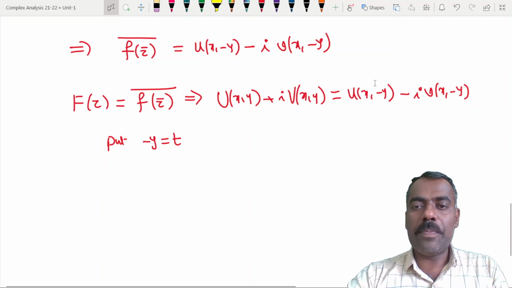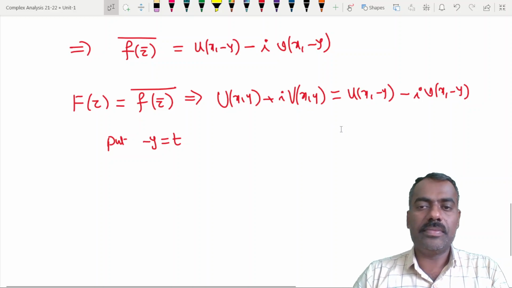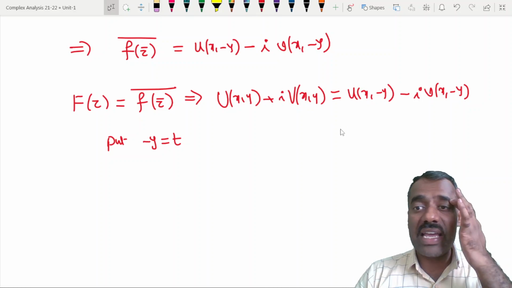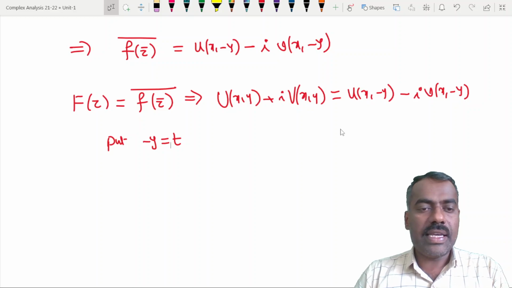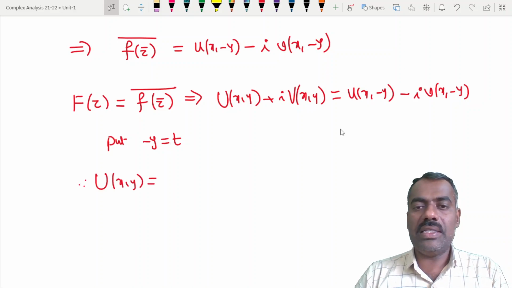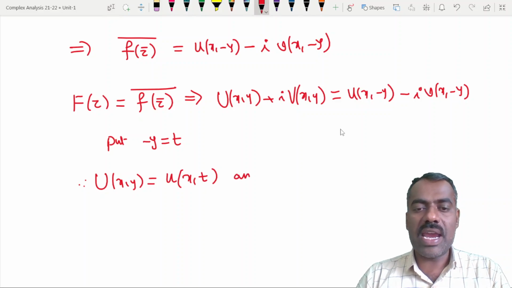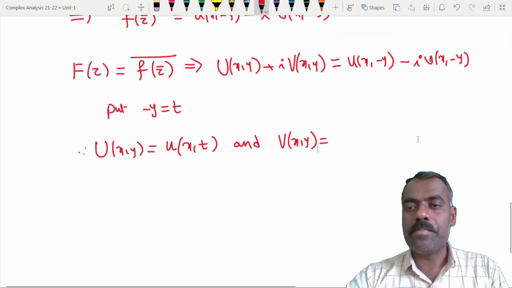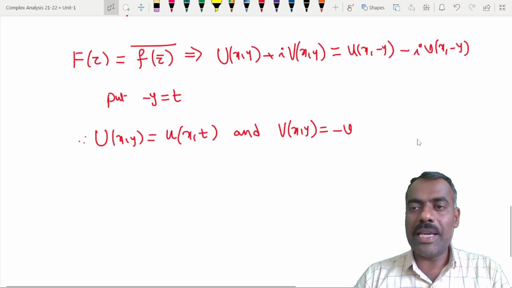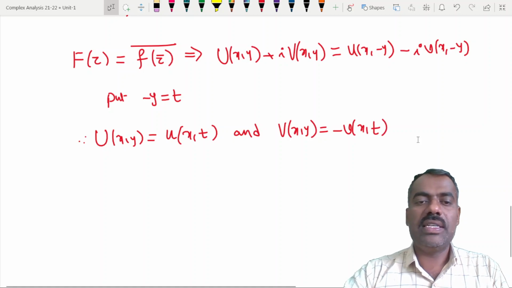If you compare these two, what will we get? Wherever minus y is there, we put only t. Because these are two complex numbers, the real parts should be the same and the imaginary parts should be the same. So capital U of x comma y is small u of x comma minus y, which I can write as u of x comma t, and capital V of x comma y is minus v of x comma t. Is this clear?